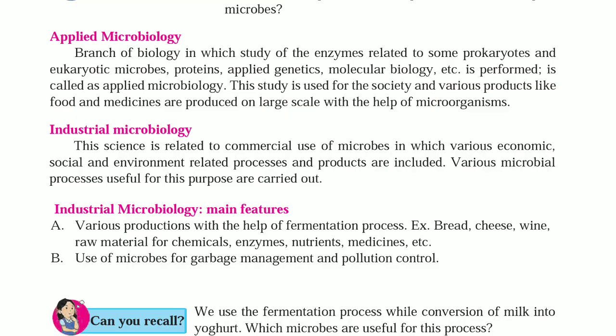Industrial microbiology main features: various production with the help of fermentation process, example bread, cheese, wine, raw material for chemicals, enzymes, nutrients, medicines, etc. Use of microbes for garbage management and pollution control.